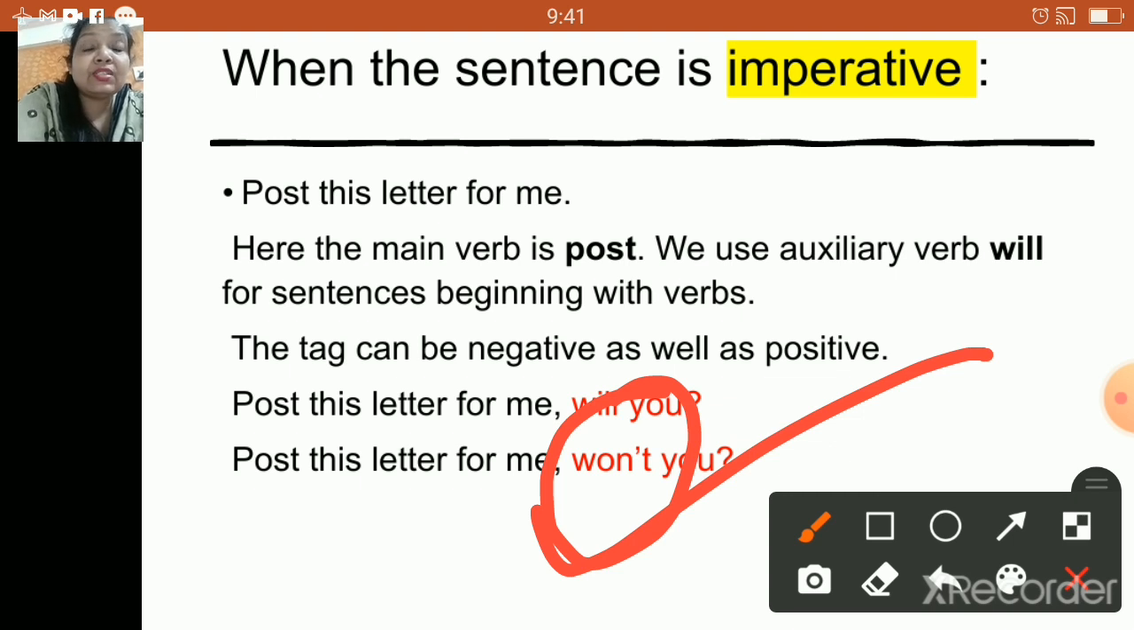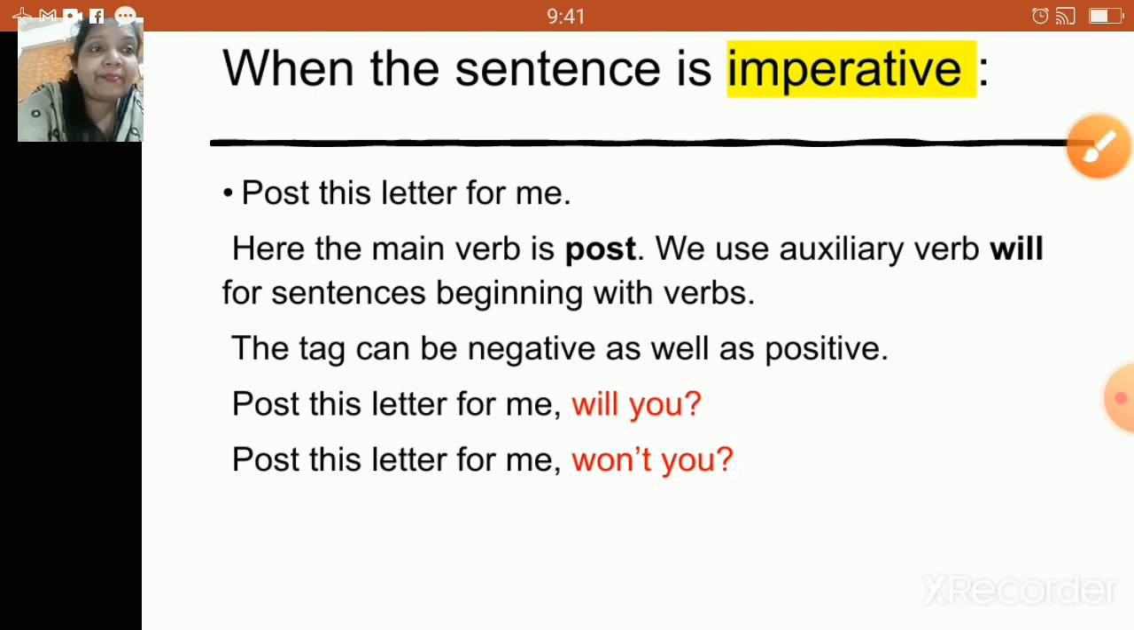So these are the rules you have to make sure of whenever you are going through an imperative sentence. First thing, check the verb. Then make sure that you are going to use will. After will, you will use a pronoun. And you can frame this particular question tag in either negative or a positive form.